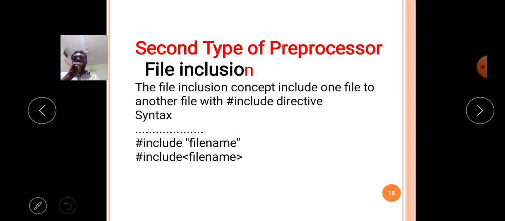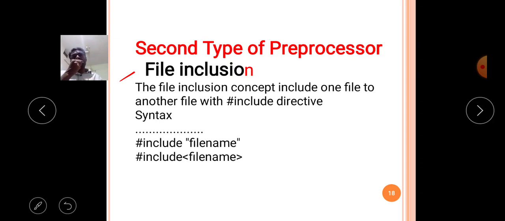It means in the file inclusion concept, our source file is included with another file. The file may be a programmer defined file or a pre-defined file. Pre-defined file means a software designed file.